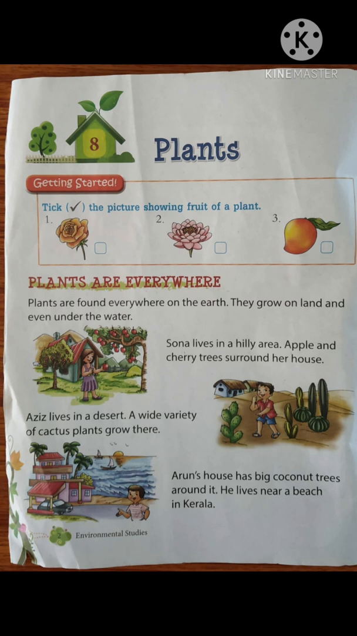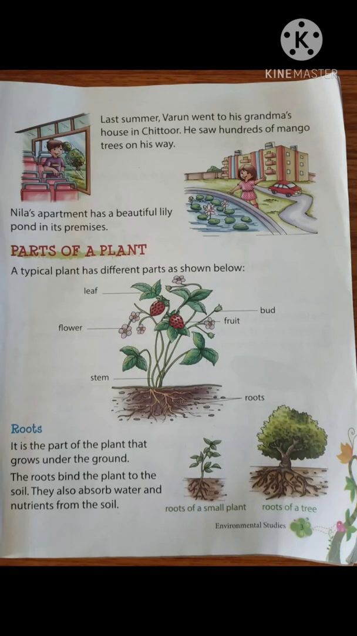So the chapter is Plants. It is all about plants, parts of plants and everything. Plants are everywhere, on the earth, under the water, wherever we look. Like our human body has different parts, plants also have different parts: leaf, flower, stem, roots, fruit, bud. These are all the parts of plants.